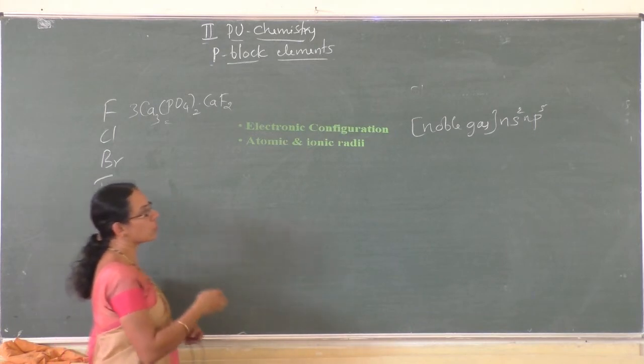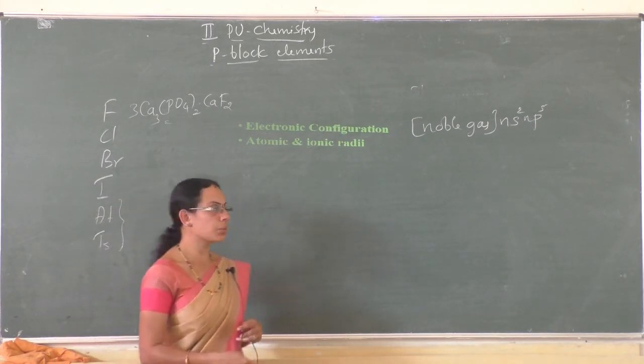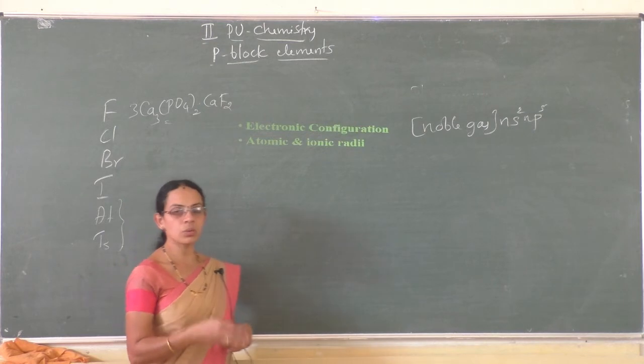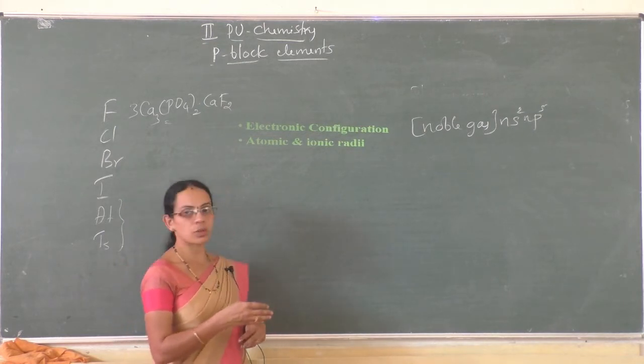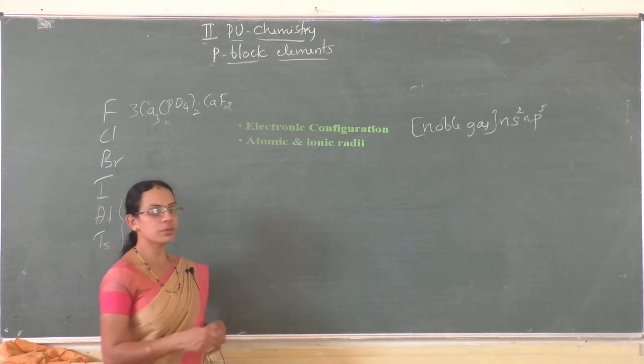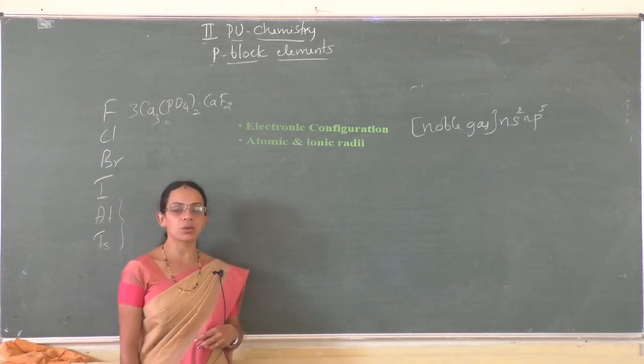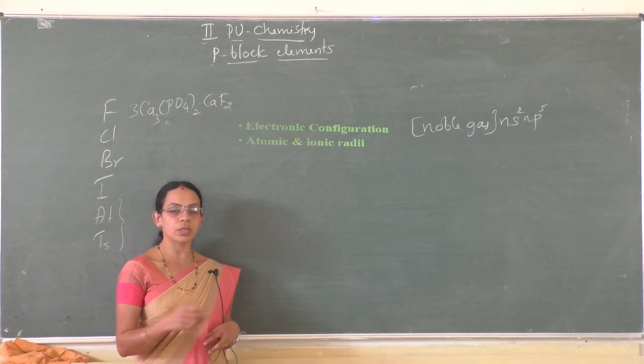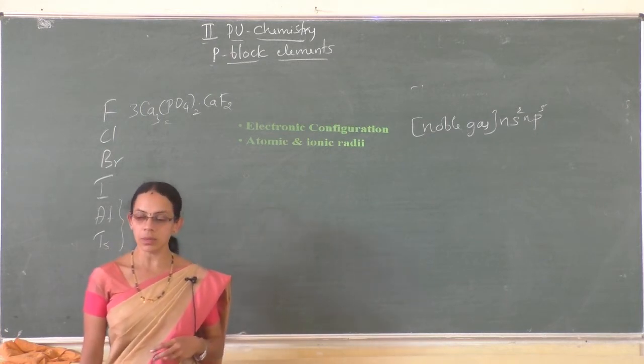So group 17 elements have very low values of atomic and ionic radii because of the very large effective nuclear charge. However, down the group, atomic size and ionic radii increase because of the increase in the principal quantum number.